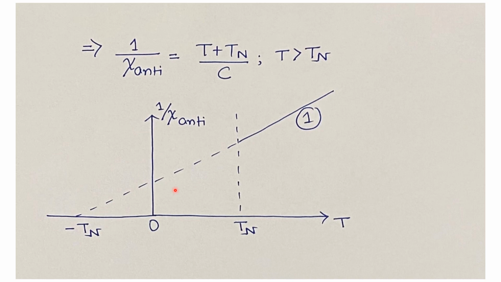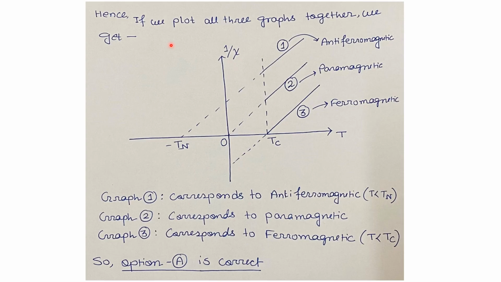So it seems that our first material is antiferromagnetic. Now we have plotted the 1 by susceptibility versus temperature for all the three materials: paramagnetic, antiferromagnetic and ferromagnetic. So this plot shows all three curves.